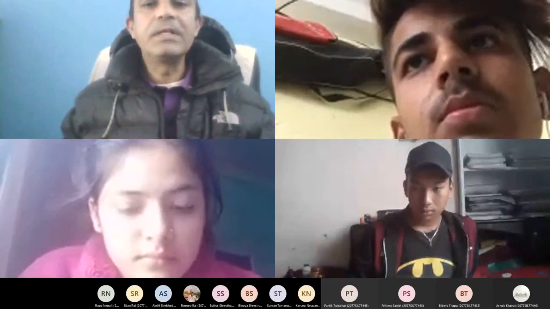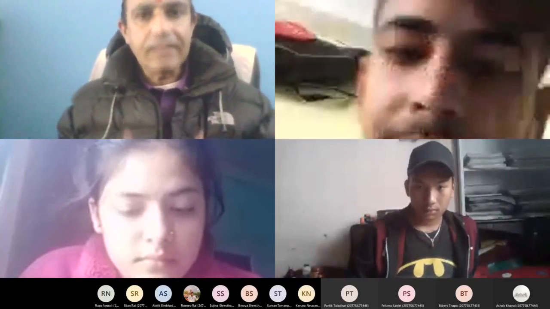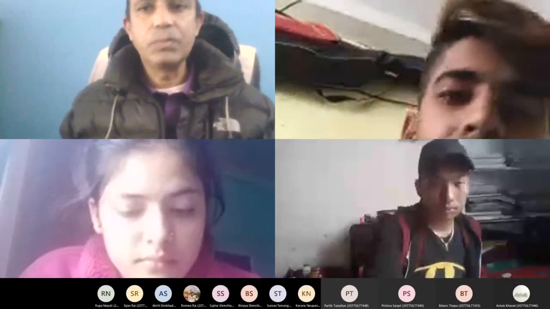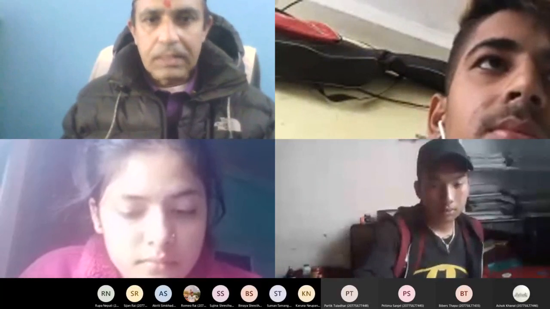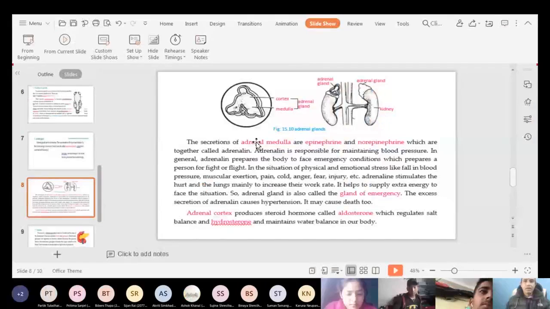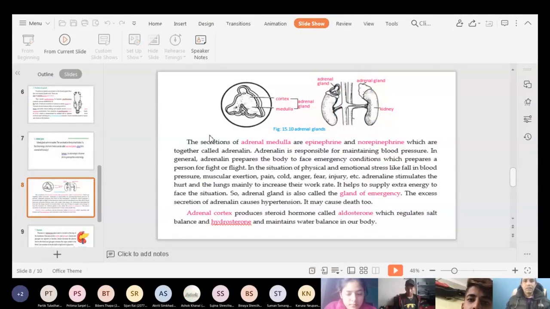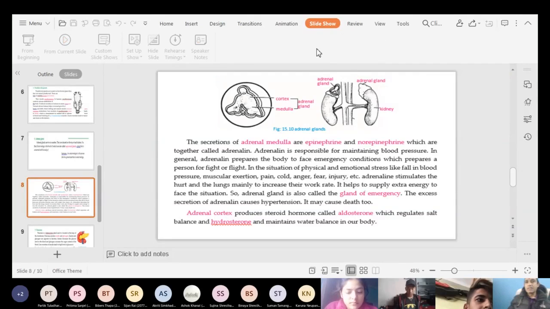When our body needs more energy, at that time, the adrenal gland helps to produce it, and it makes us aware of how to face these emergency conditions. That's why it is called the gland of emergency. On the screen you can see the kidneys, 1, 2. At the top, here is an adrenal gland, and here is also an adrenal gland.